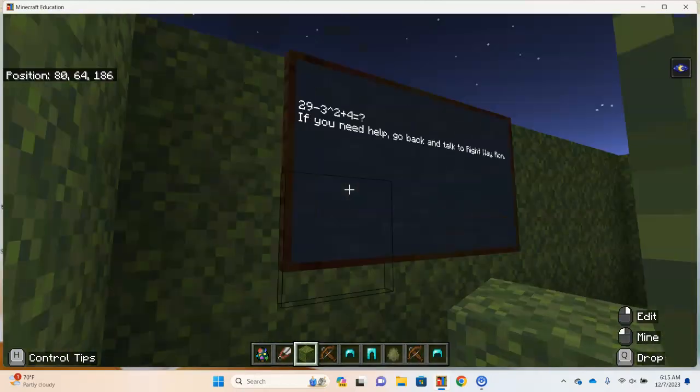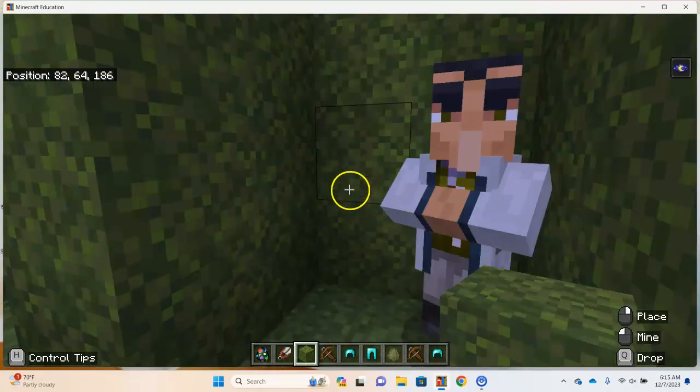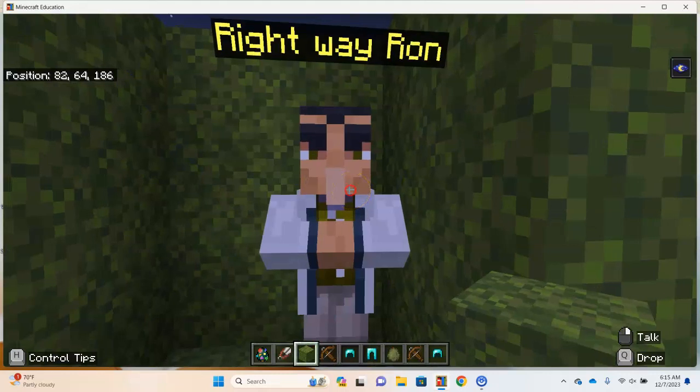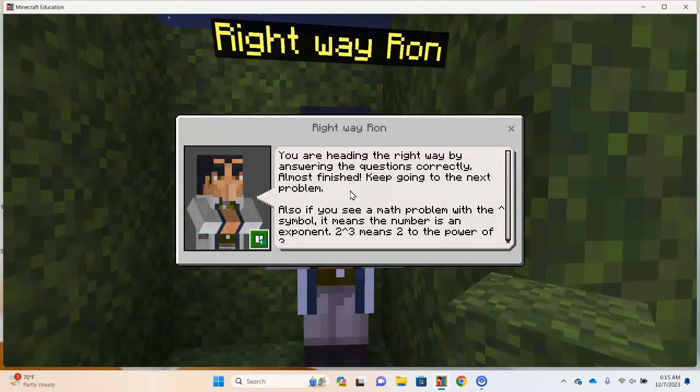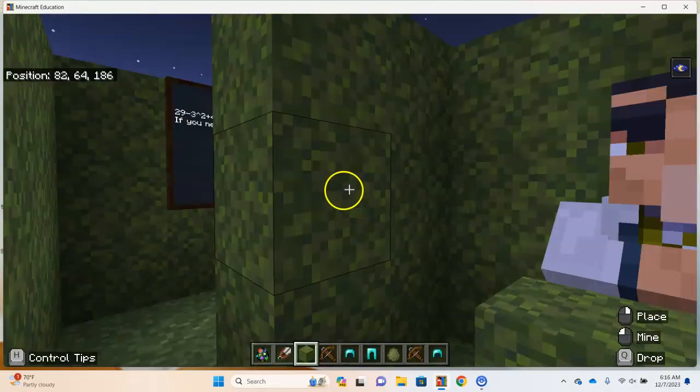There we go. If you need help, go back and talk to Right Way Ron. Oh, yes. Oh, yes, Right Way Ron. There we go. Let's interact with him. Oh, we are heading the right way, but he's just reminding us that that little caret means that this is an exponent, the second number, 2 to the power of 3. Very helpful, Right Way Ron. Thank you.